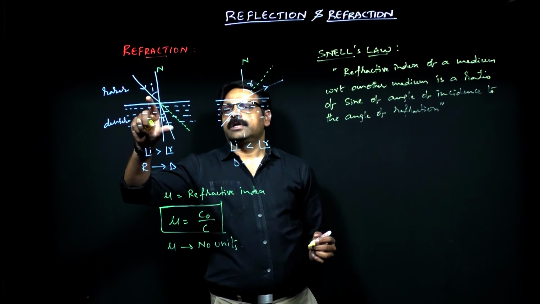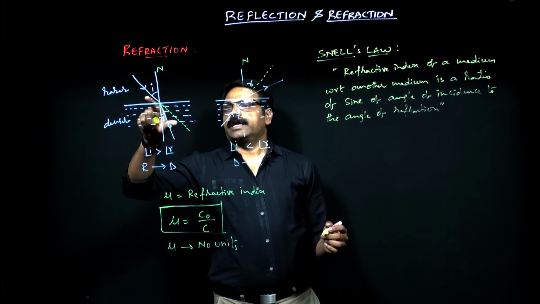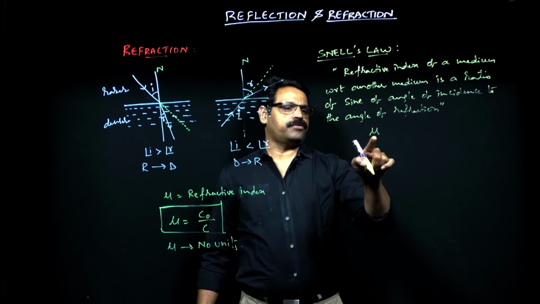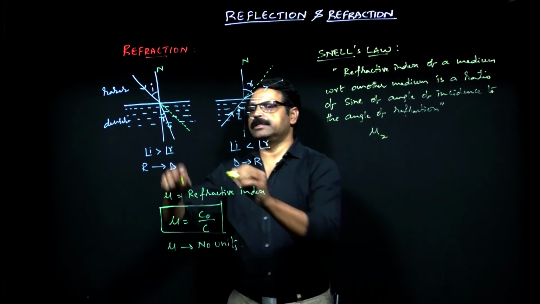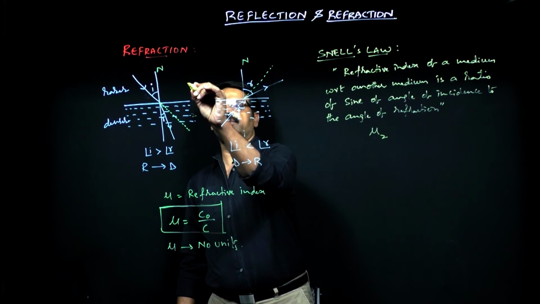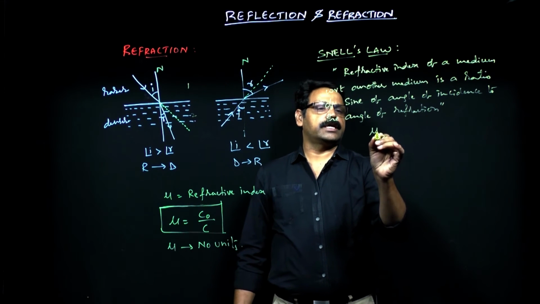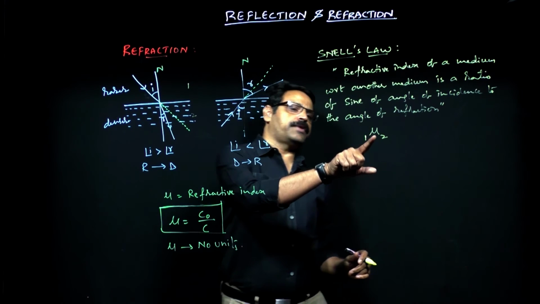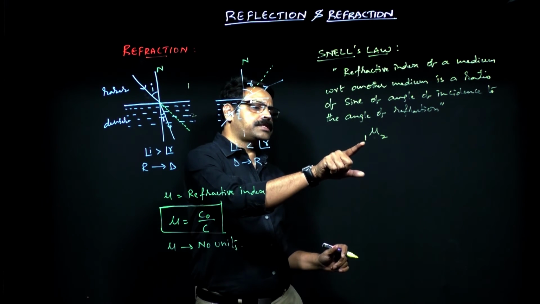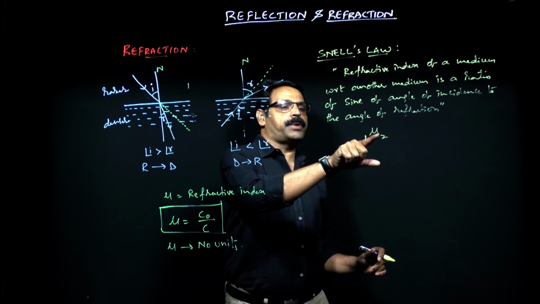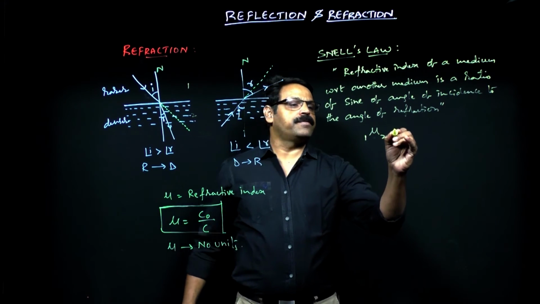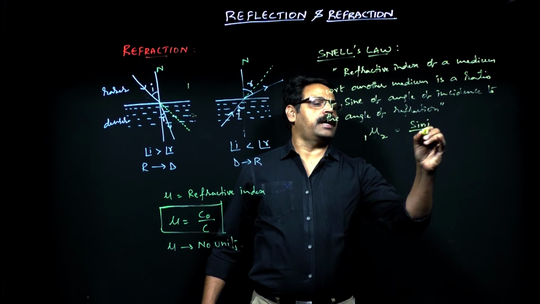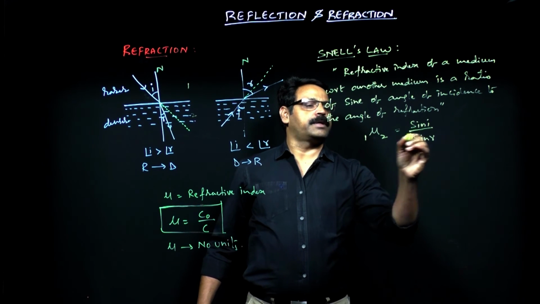Looking at case 1, this is the second medium and this is the first medium. The refractive index of the second medium with respect to the first medium, mu, is given by sin I by sin R as per the definition given.